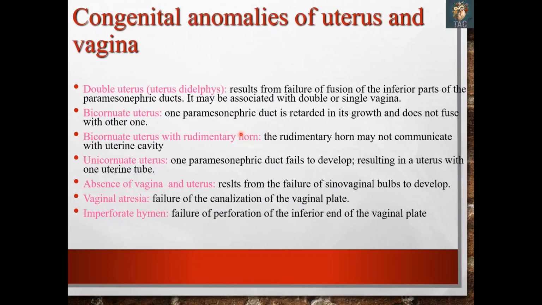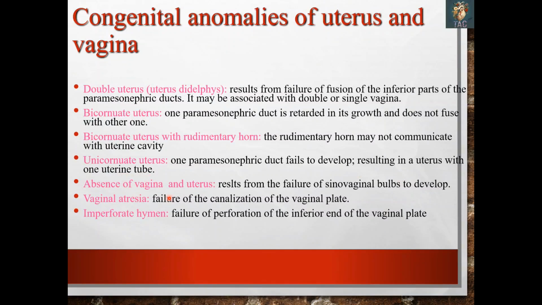Congenital anomalies, these are very important. The double uterus or uterus didelphys results from failure of the fusion of the inferior part of the paramesonephric ducts. So it may be associated with double or single vagina. Bicornuate uterus, in which one paramesonephric duct is retarded in its growth and does not fuse with the other one. Bicornuate uterus with rudimentary horn, in which a rudimentary horn is present and may not communicate with the uterine cavity. Unicornuate uterus, in which one paramesonephric duct fails to develop, resulting in a uterus with one uterine cavity, one uterine tube.